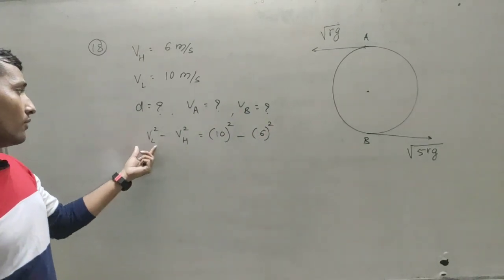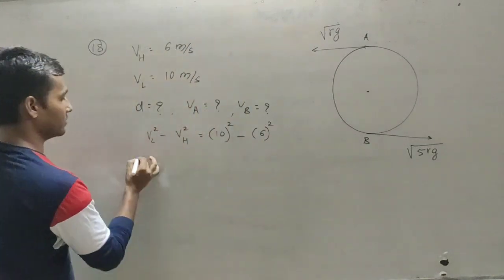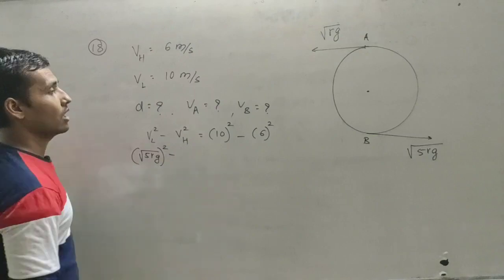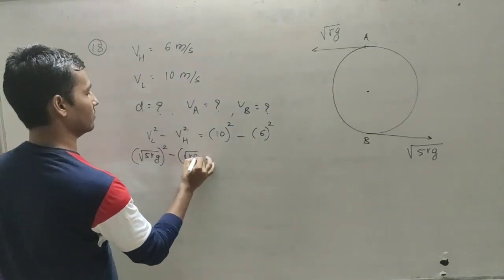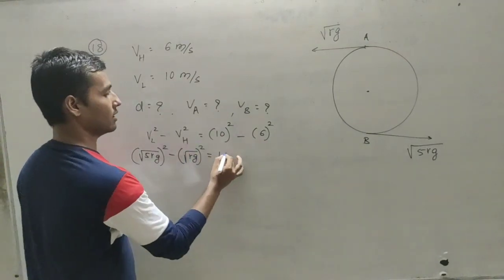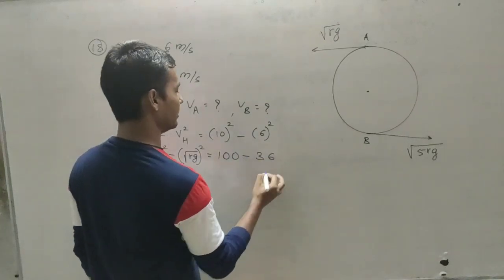But what is the formula for VL square minus VH square? We know that it is root 5rg whole square minus root rg whole square. So we have 10 square, that is 100, minus the square of 6, that is 36.